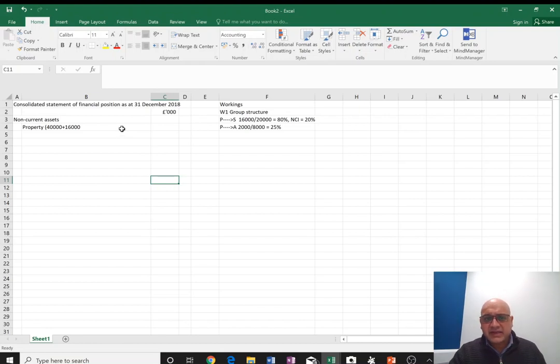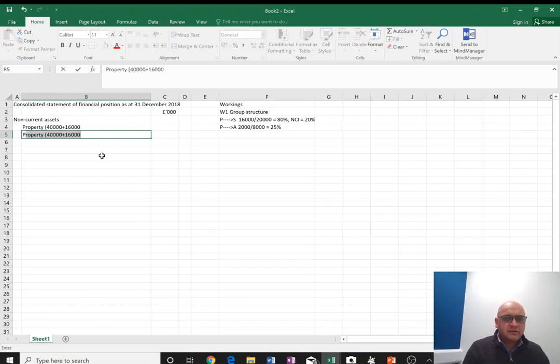We're not preparing a trial balance, so it will be done on the face of the answer. We have plant and equipment, which is a separate item. 24,000 plus 8,000. Again, keeping the brackets open.